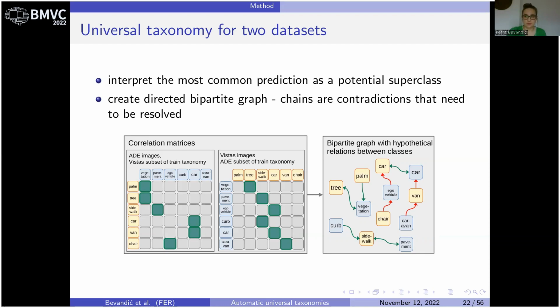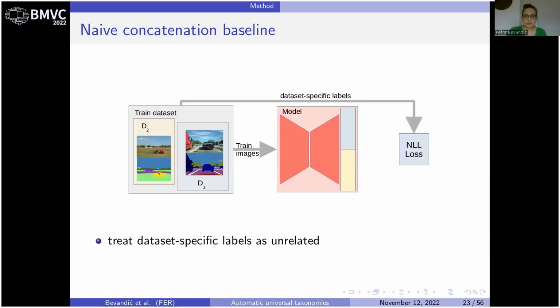To introduce our approach to conflict resolution, we will have to look at an alternative approach to multi-dataset training called naive concatenation. This particular approach treats dataset-specific labels as unrelated and can thus be trained using the standard negative log likelihood loss.